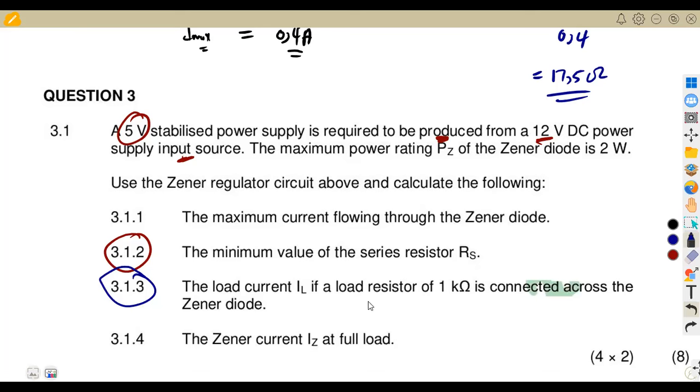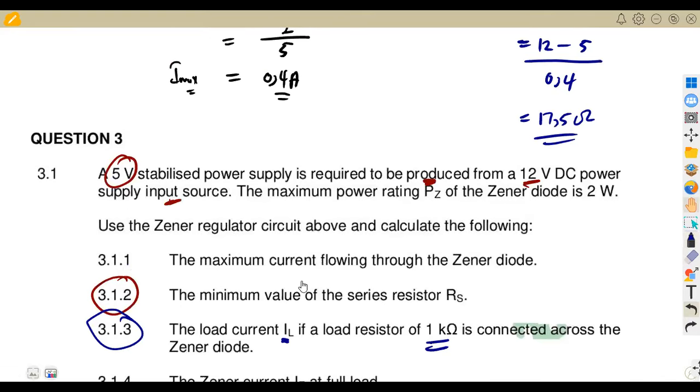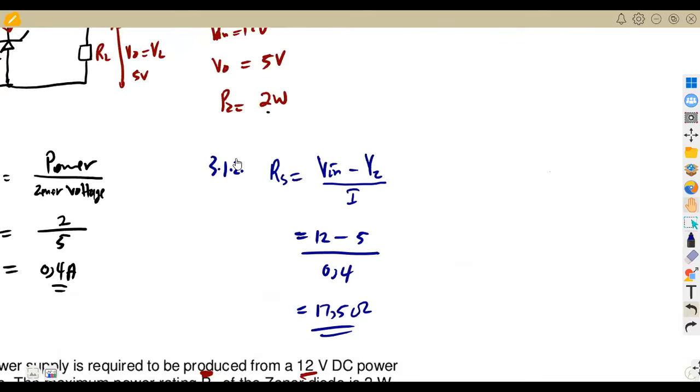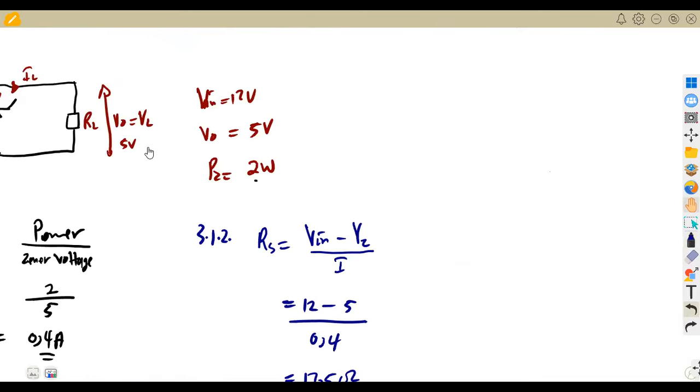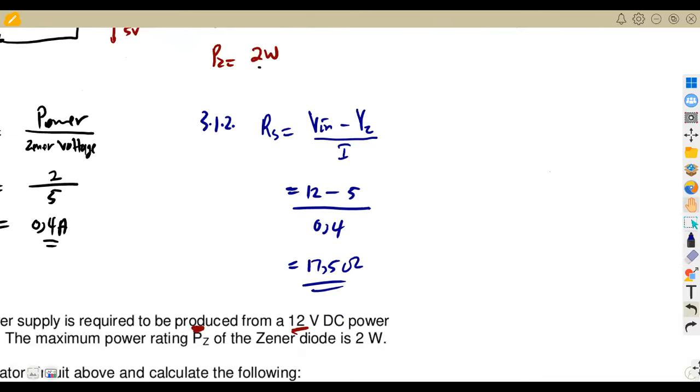If the load now, as you can see, we are given the load this time. All right, so you can consider the load. They are saying we are supposed to calculate IL if we have got a load of 1 kilo ohm connected across the Zener diode, which means we are simply going to use VL over RL in this case. All right, so that is 3.13.